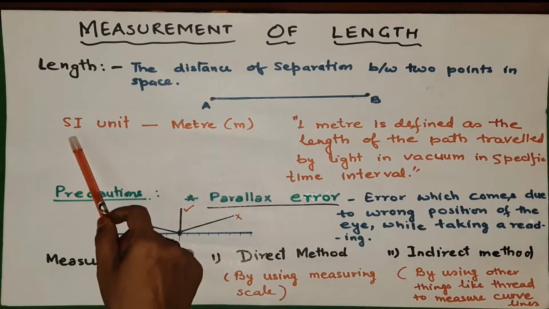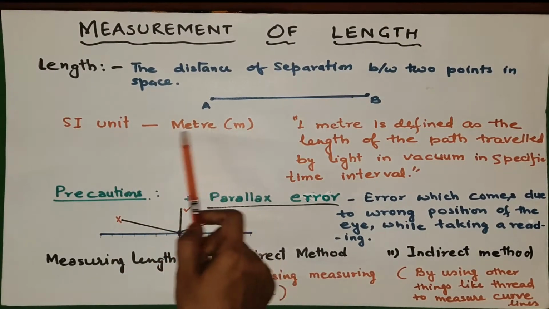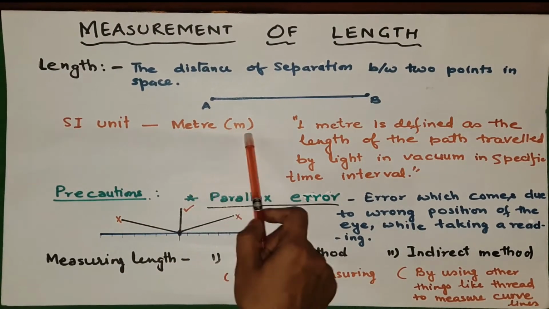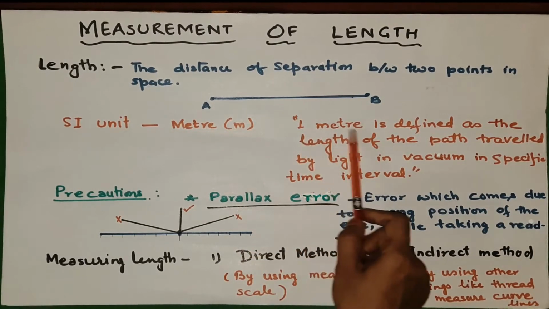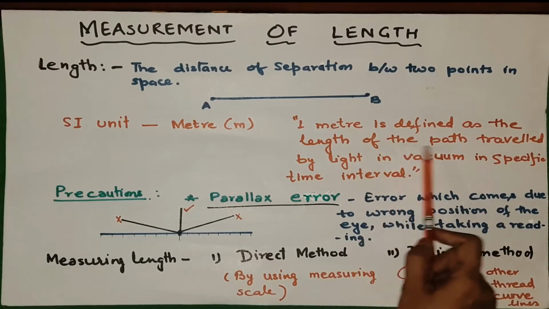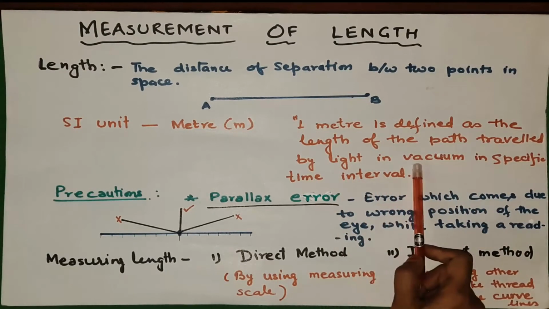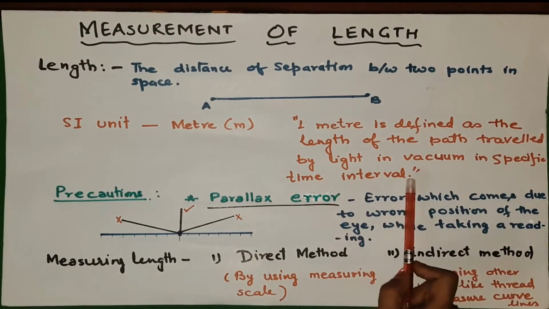Now what is SI unit of the length? As I have told you before that meter is the SI unit, standard unit. So what is 1 meter? 1 meter is defined as the length of the path traveled by light in vacuum in specific time interval.